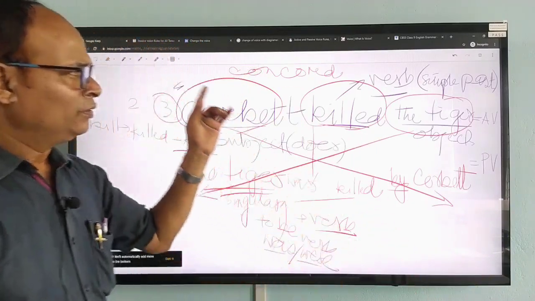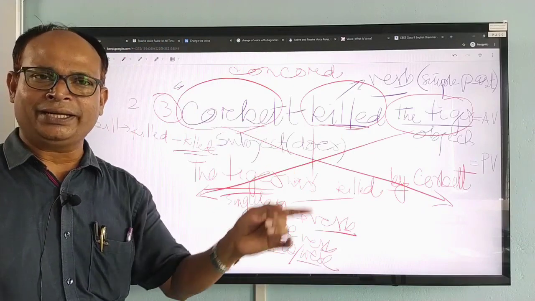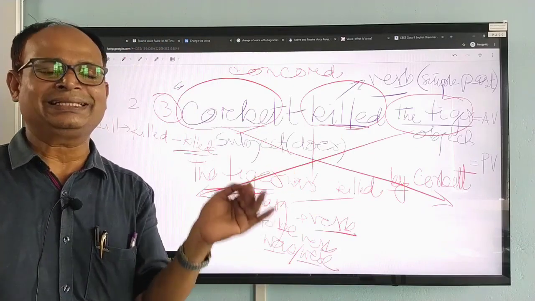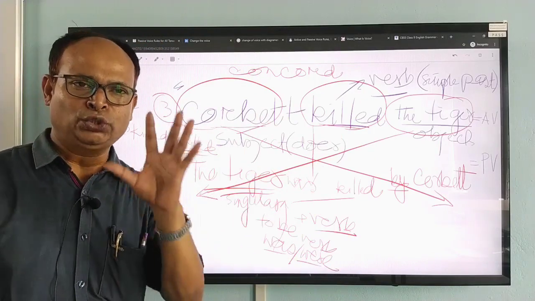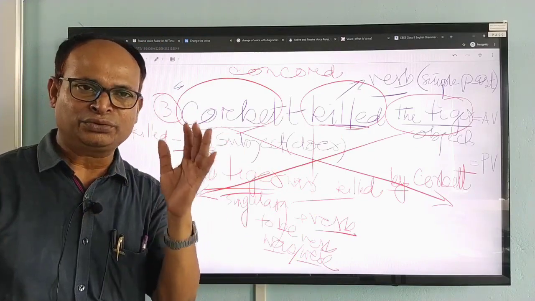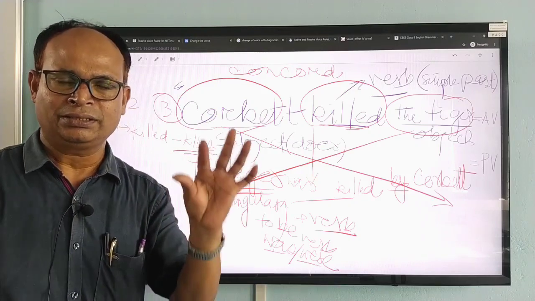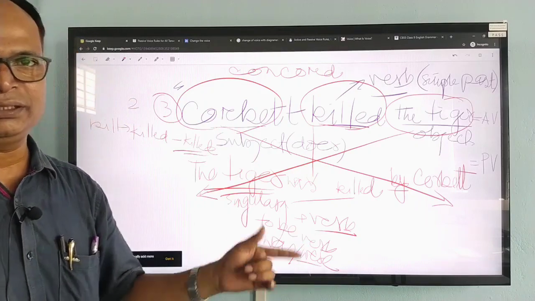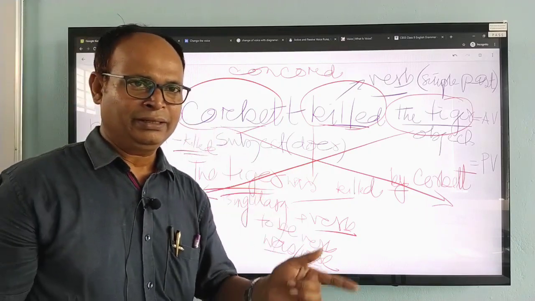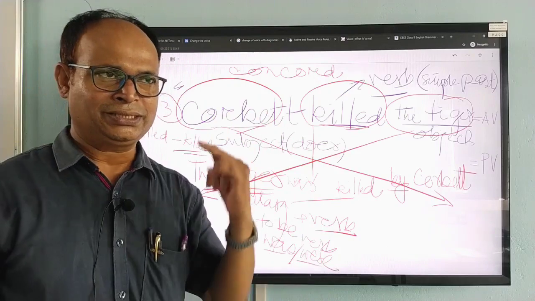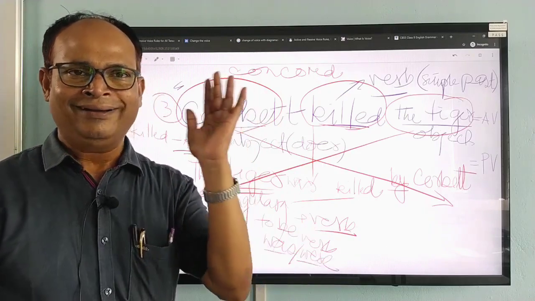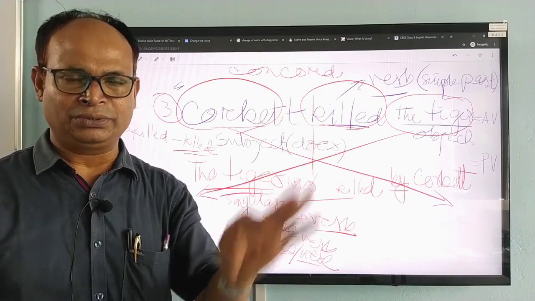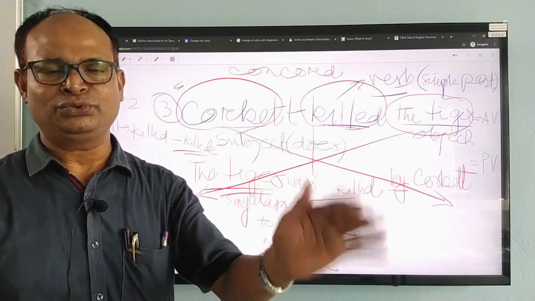Now, when there is no auxiliary, what will you have to do? You will have to take the help of the do verb. How many forms of do are there? There are three forms: do, does, did. I will talk about that in another chapter, about how to transform a sentence from assertive to interrogative or negative, from affirmative to negative, from affirmative to interrogative.